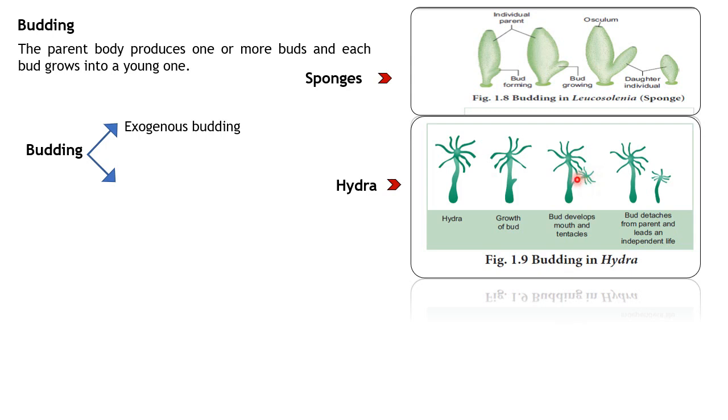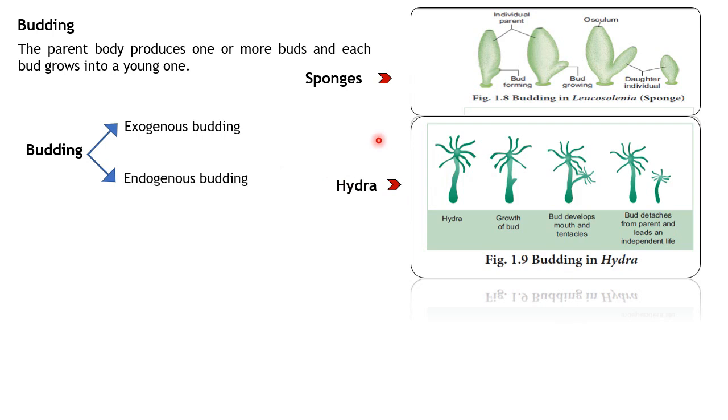Once these tentacles have grown into an optimum condition, it constricts in the middle here, detaches from the parent and grows as a new individual. Now you know what is exogenous budding, right? Now let's see what is endogenous budding.